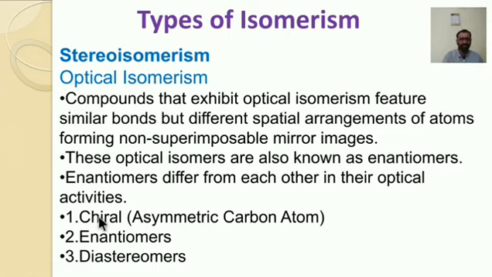The first one is chiral, the asymmetrical carbon atom. When four different groups are attached to the bonds, the carbon atom in the center of the molecule is said to be the chiral center or chiral carbon atom.